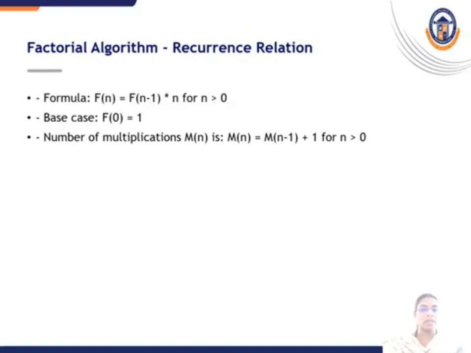n. Factorial algorithm recurrence relation. So we have the recurrence relation for this factorial algorithm as f of n is equal to f of n minus 1 star n for n greater than 0. The base case is f of 0 is equal to 1. The number of multiplications m of n is equal to m of n minus 1 plus 1 for n is